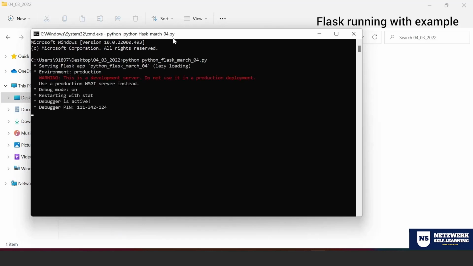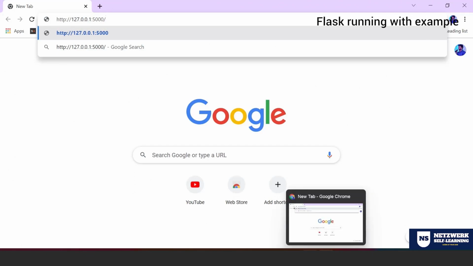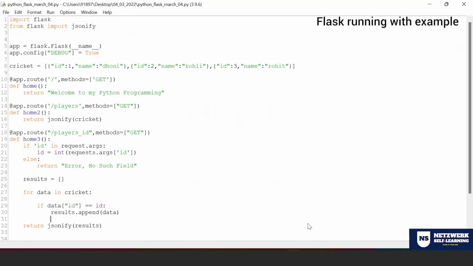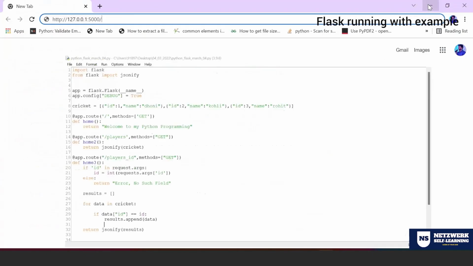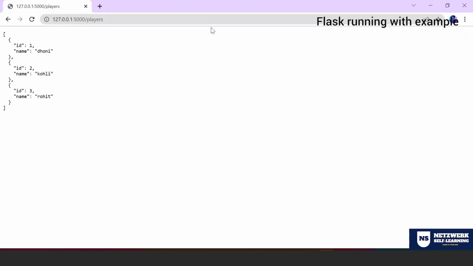So it will run the specific command. Copy this, go to the browser, enter this. You had two routes. What is the first route? Just players. If you put players, the entire data is coming.